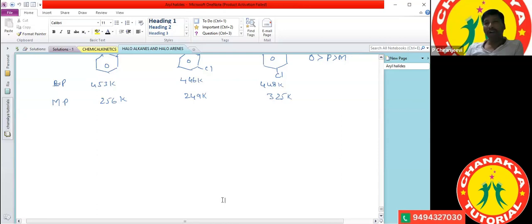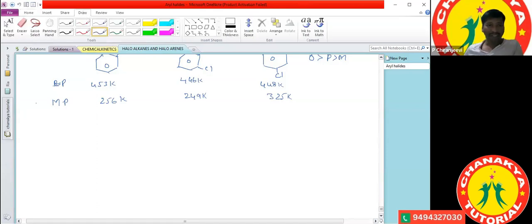Boiling point temperatures depend upon the surface area. If the surface area increases, the boiling point temperature also increases. And we had seen melting points also for the haloarenes. Now we can see about the density.